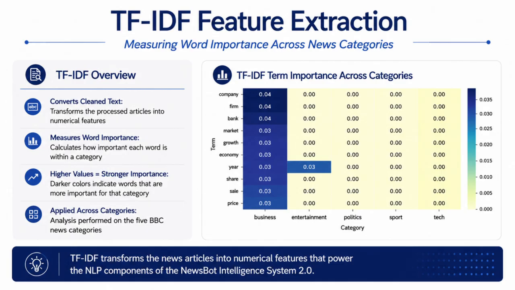After cleaning the text, I used TF-IDF to convert the articles into numbers, and TF-IDF helps identify which words are more important in an article. Common words lose importance, while more specific words get more importance. This gives the system numerical data that can be used for the next NLP steps.